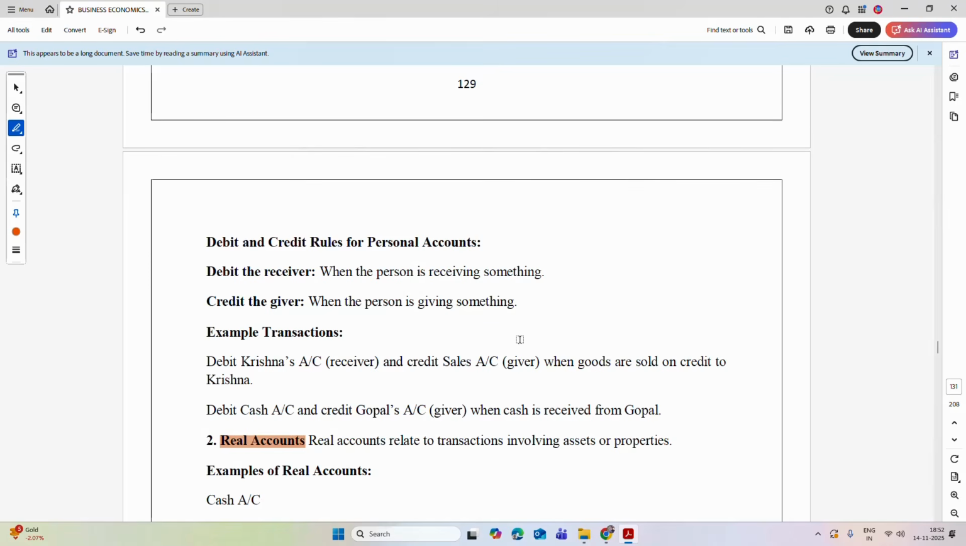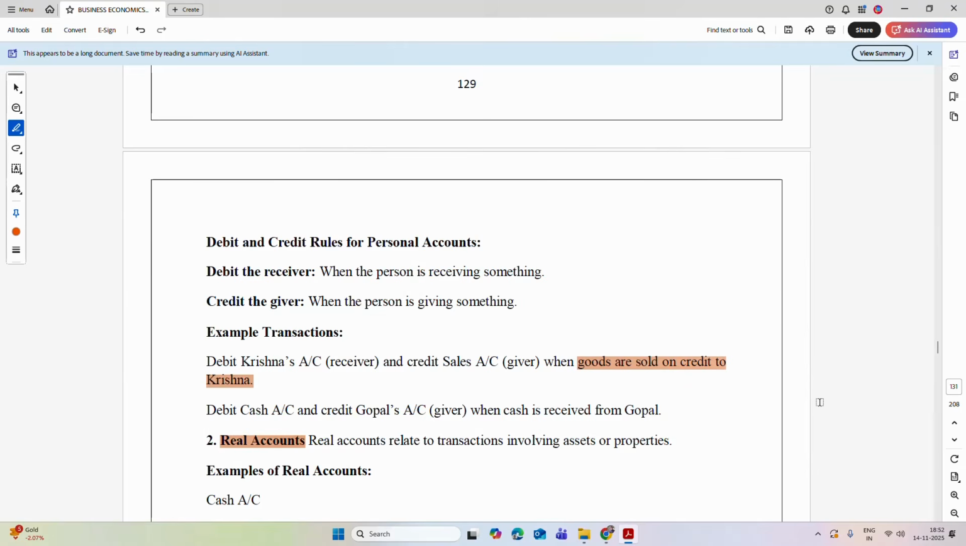For example, when goods are sold on credit to Krishna. So here, which account is gaining, that is, who is the receiver? Krishna is the receiver. That's why we have to debit Krishna's account, who is the receiver. And now goods are getting sold. So which is the transaction? Sales is the transaction. So we have to credit the sales account.